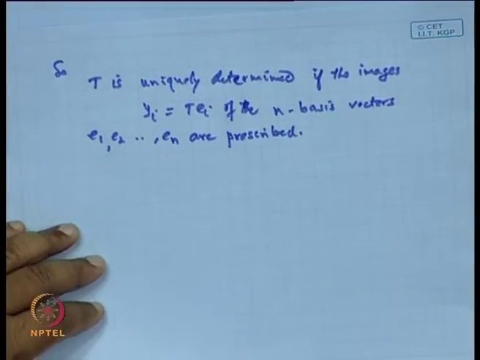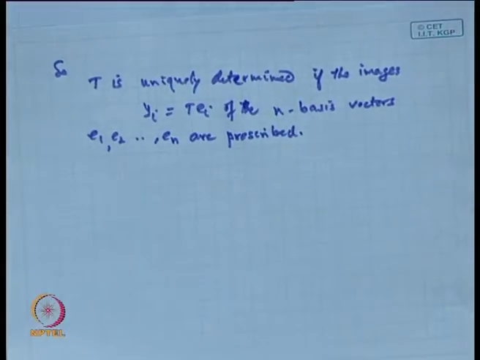If these vectors are known, then one can obtain T uniquely.